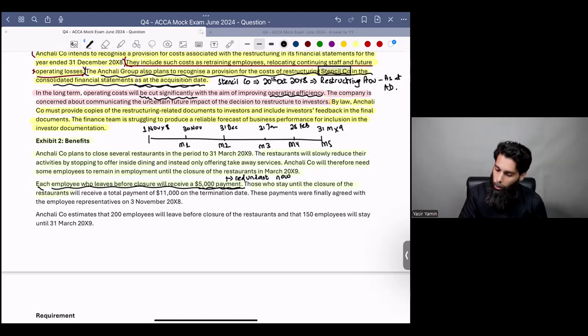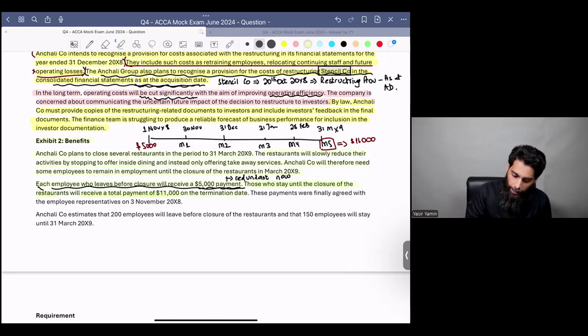An examiner says those who stay until the closure of the restaurant will receive a total payment of 11,000 on the termination date. So those who leave right now will get 5,000. Those who leave after 5 months will get 11,000. Right? These payments were finally agreed with the employee representatives on 3rd November X8.